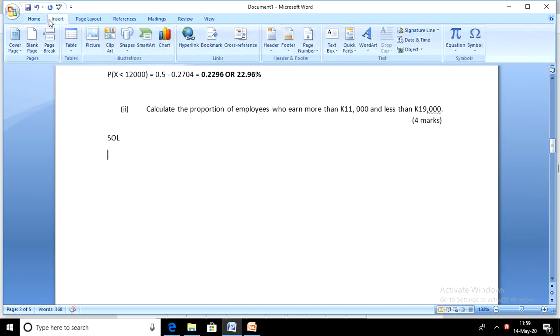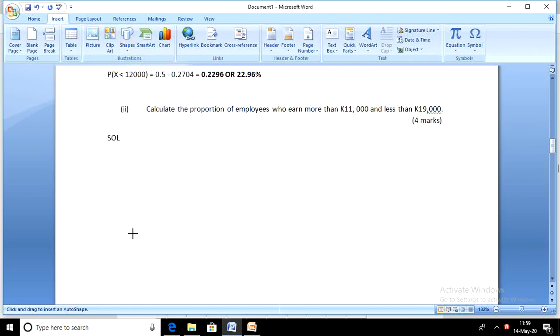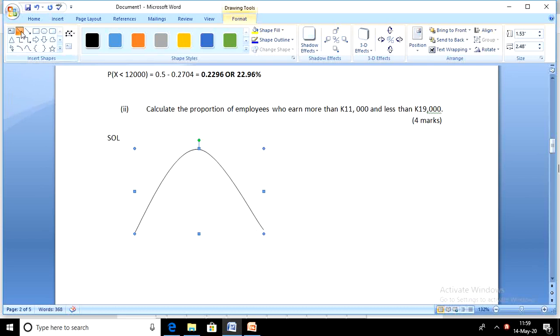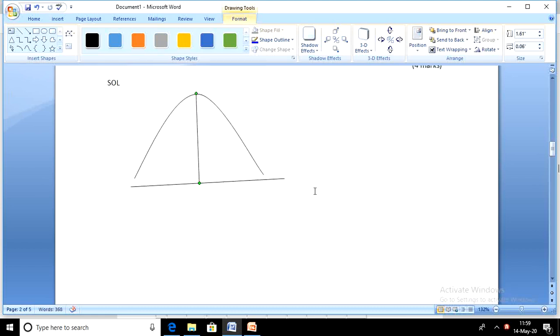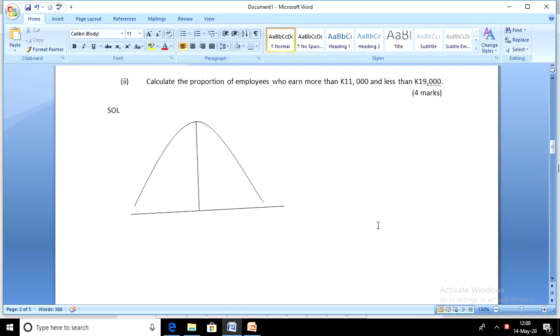When you are just beginning, if you are a beginner in this area, always put up the graph. I advise that you put up the graph so that you can see how the symmetric curve is divided into different portions until you gain enough experience where you can calculate without putting up the graph. On the other hand, putting up the graph is a way of trying to explain your answer. So it's just important that you put up a graph and then you begin to work.